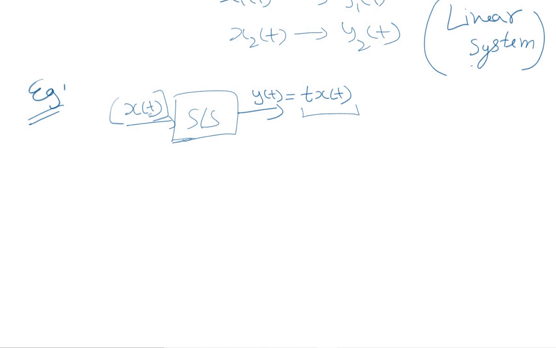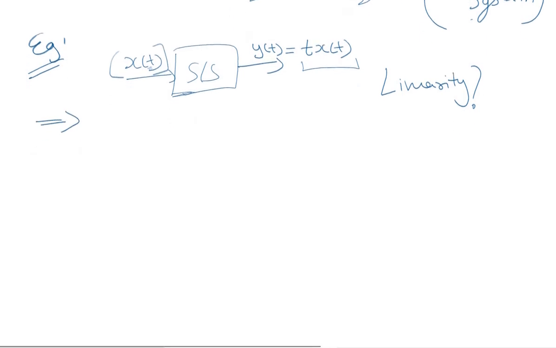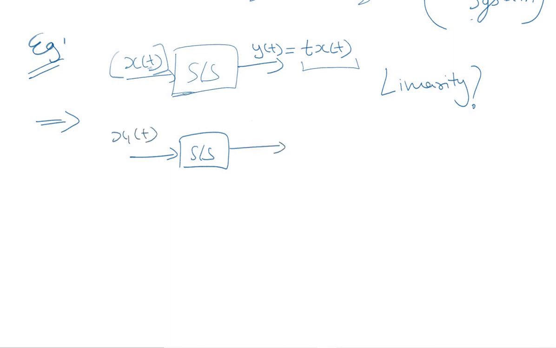Alright, so we need to check the linearity of this system. Input is xt, output is t times xt, which is yt. Let us see how we identify whether the system is linear or non-linear. Let's say the input is x1t, so the corresponding output should be t times x1t, right?